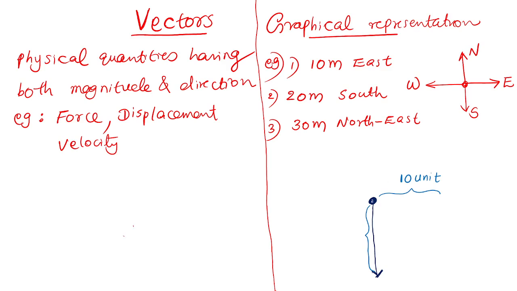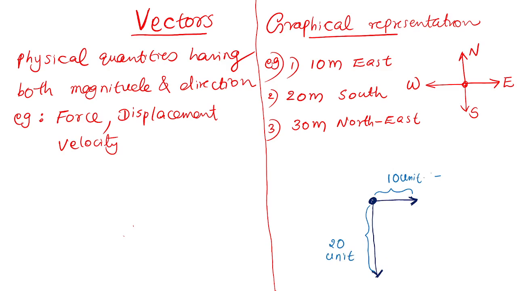The first person's displacement is 10 meter. Understood? The magnitude is represented by the length. The second person 20 units, so double length.